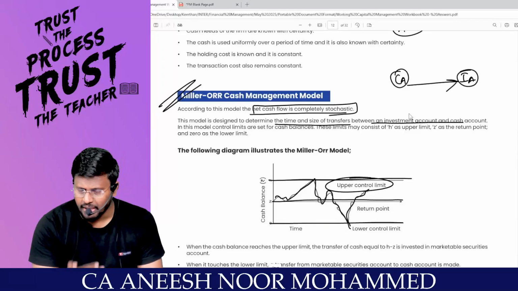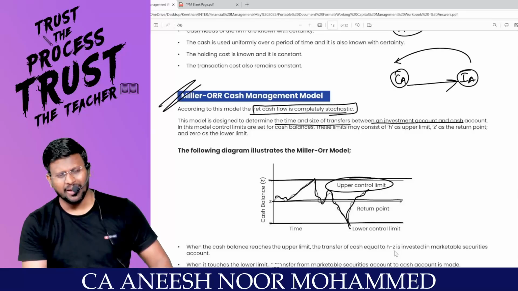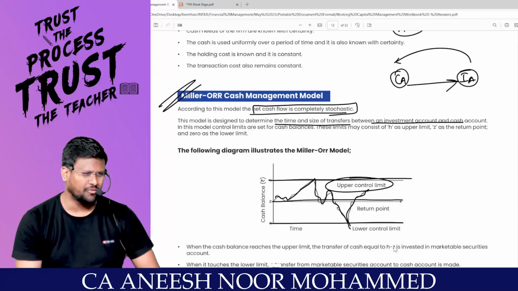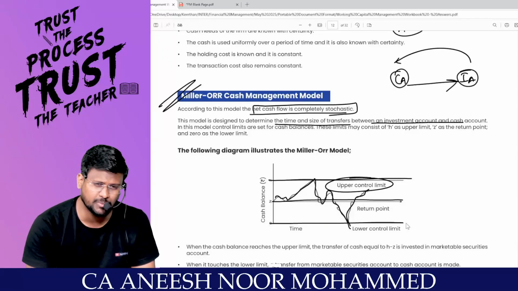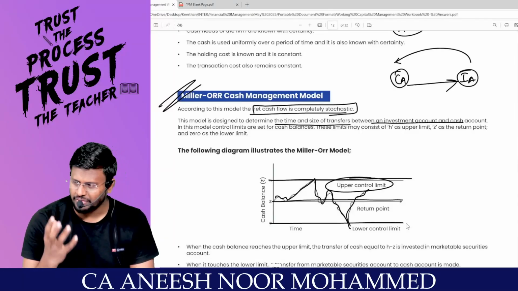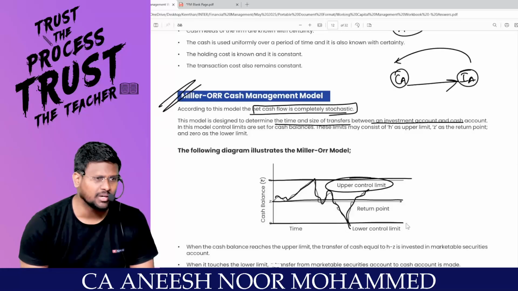Tomorrow, if you want money, quickly re-swap it from the investment account to the cash account. Why are you holding unnecessary cash in the office? There should be one-click cash release. There are a lot of short-term investments. Instead of keeping that much cash idle in the office, try to invest somewhere and get some return.